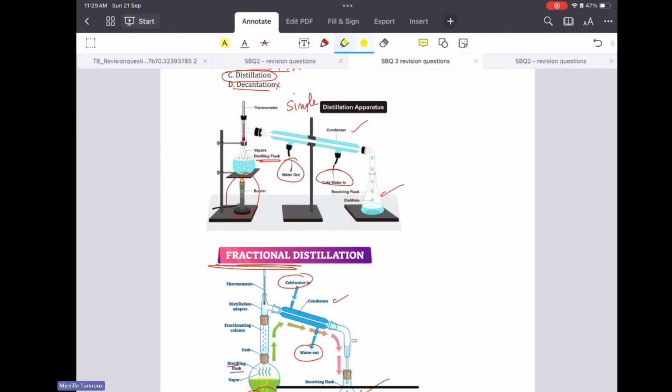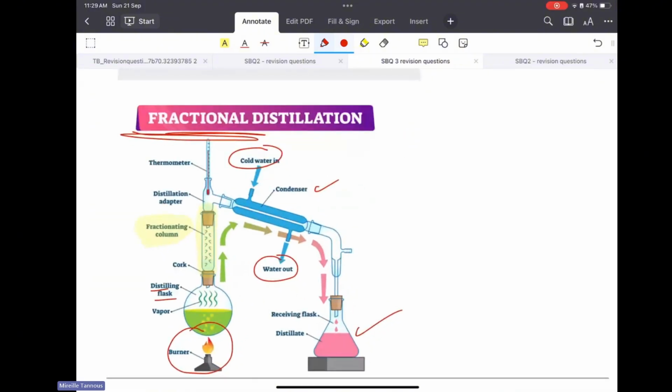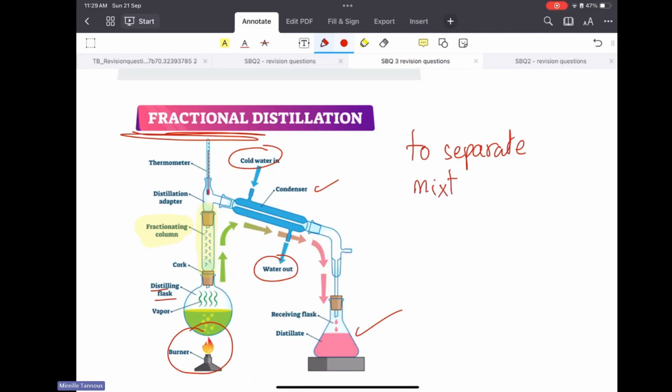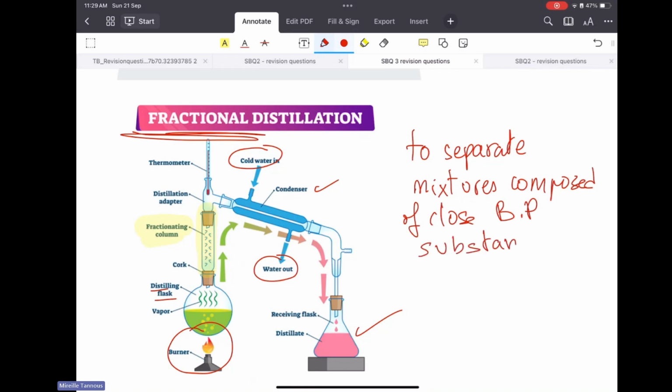The only difference between them is that the fractional distillation contains a fractionating column. The simple distillation doesn't have this fractionating column. And the reason we have a fractionating column is to separate mixtures composed of close boiling point substances. The substances in this mixture over here, their boiling points are not so far from each other, so I need a fractionating column.